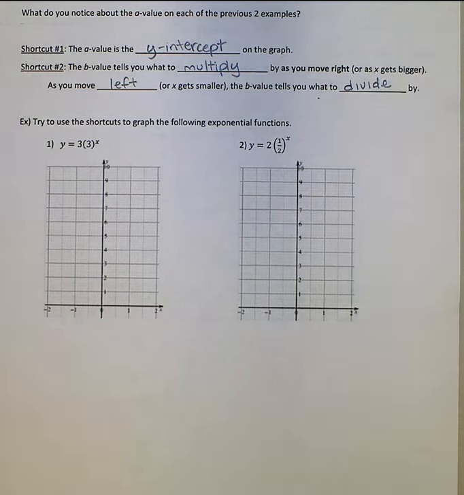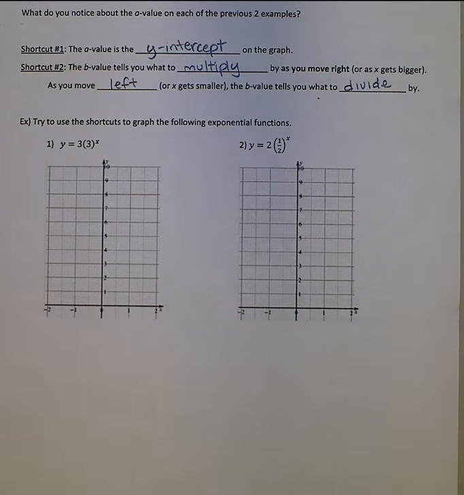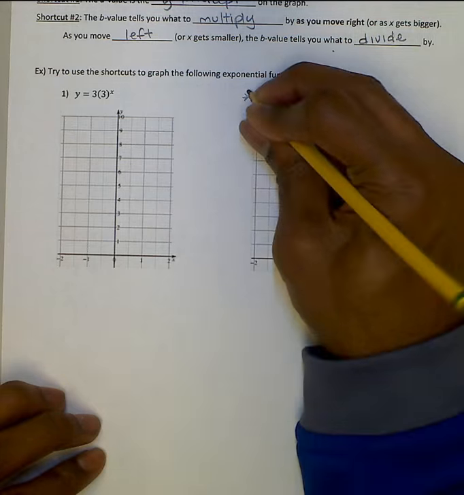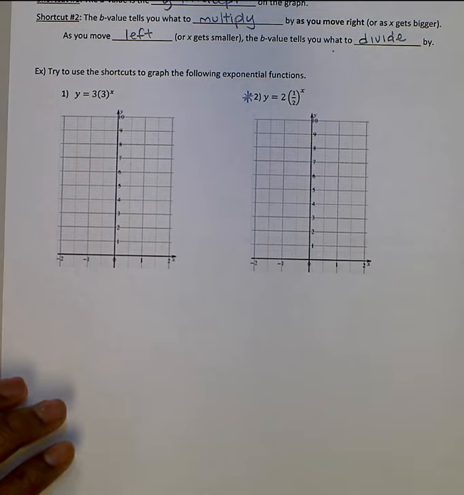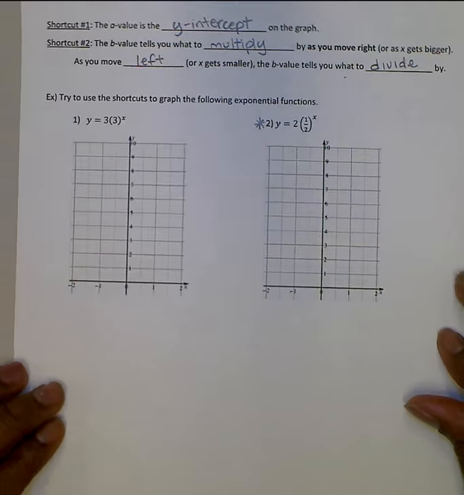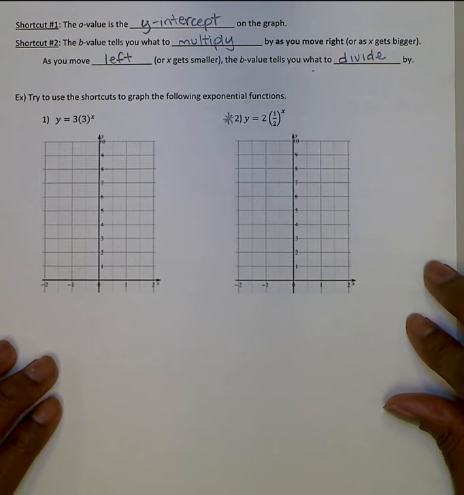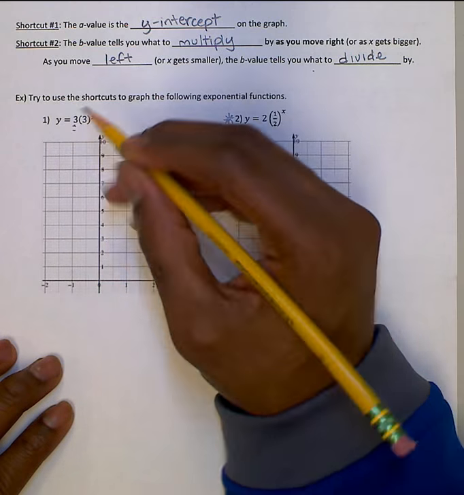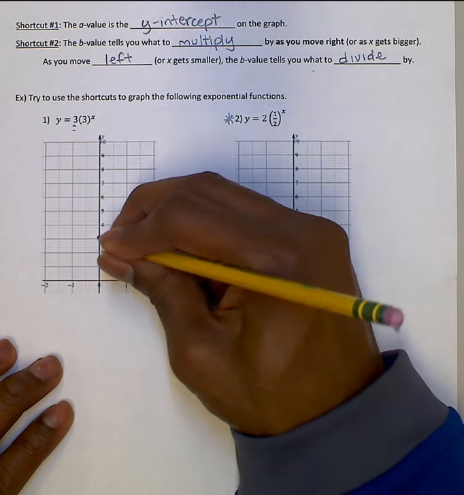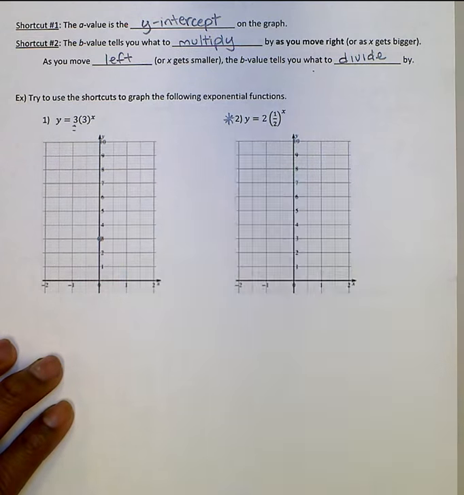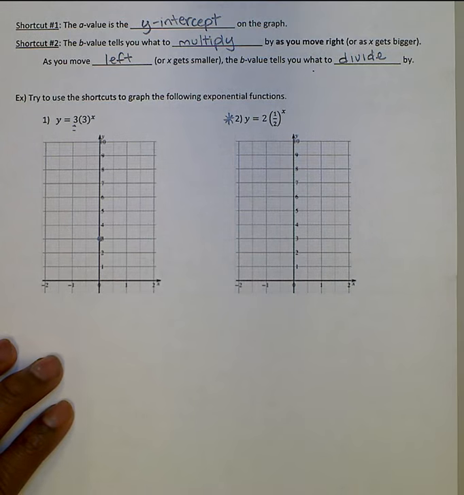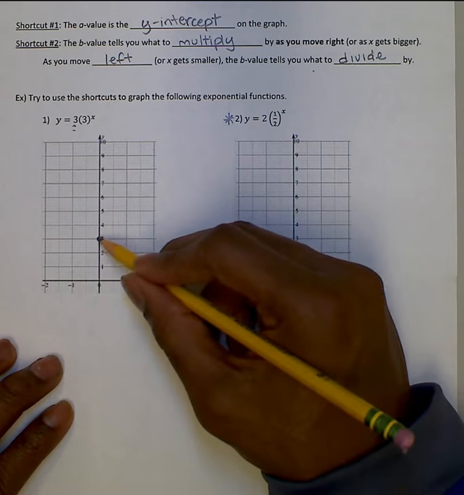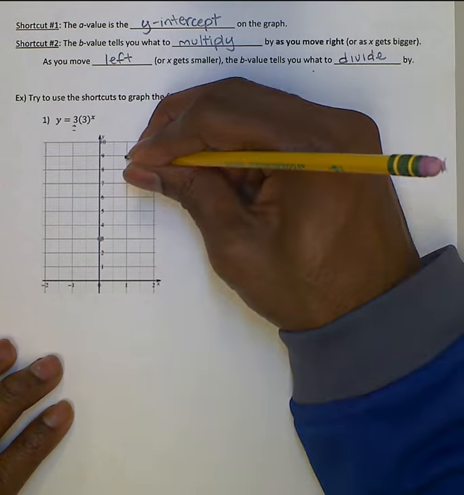Okay? So let's look at these two. We'll look at one of them with the shortcut, and then I'll let you finish number 2 with the shortcut. Okay? So, shortcut here for this problem, keep it in screen as we go through it. The A value tells us our y-intercept, so for number 1, our A value here is 3. Our y-intercept will be 3. The B value tells us what to multiply by as we go to the right. So, as we go to the right 1, I know I'm going to multiply by 3. So, 3 times 3 is 9.